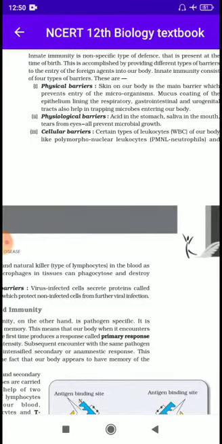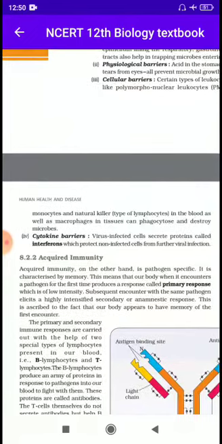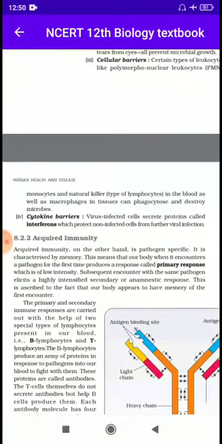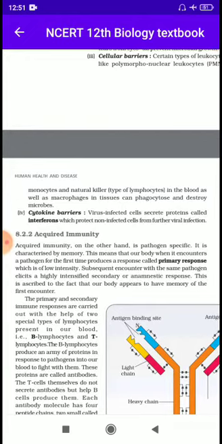Next, third one is cellular barriers. Certain types of leukocytes, like polymorphonuclear leukocytes and monocytes, and natural killer type of lymphocytes in the blood, as well as macrophages in tissues, can phagocytose and destroy the microbes.